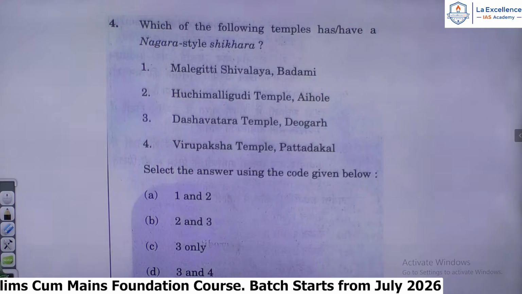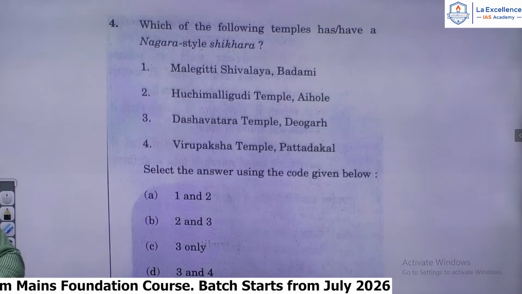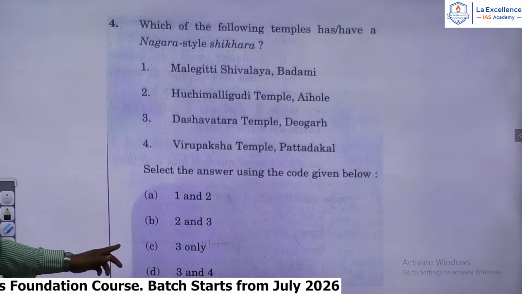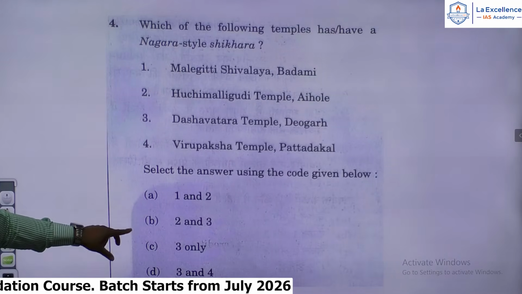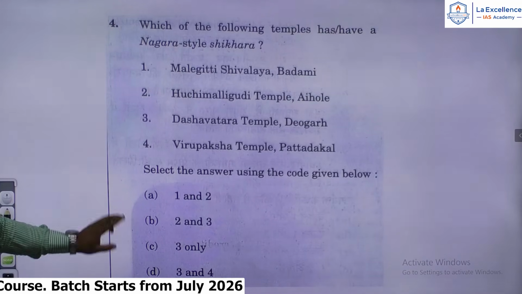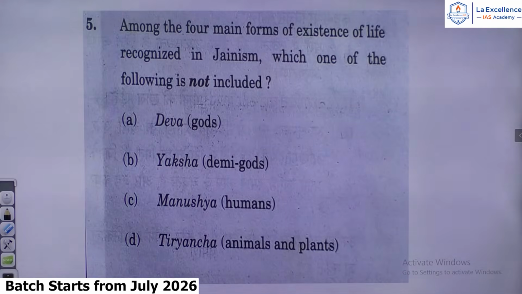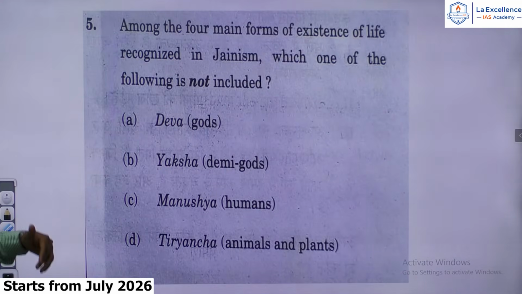Virupaksha temple at Pattadakal is in the Kanchi style. It imitates the Kailashanatha temple at Kanchipuram. Therefore, the answer for the fourth question is 2 and 3. That is B. B is the answer. Let us go to the next question.